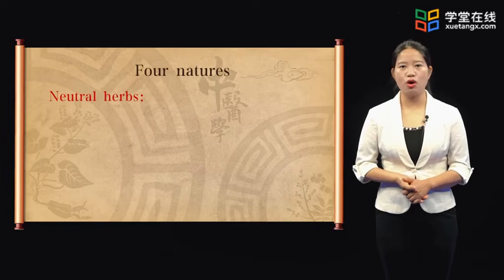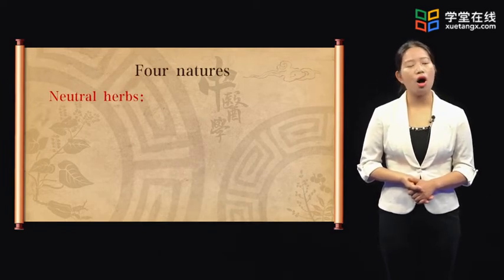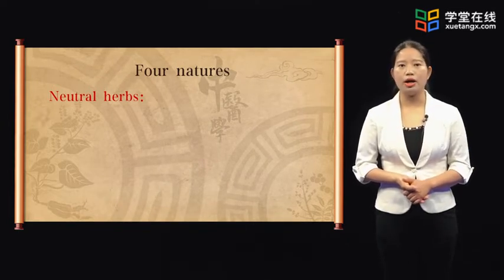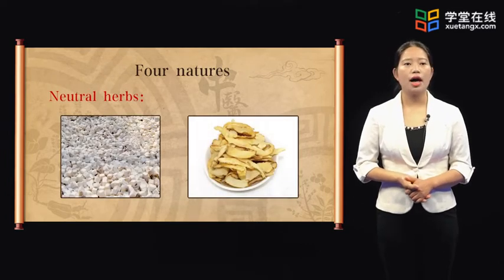In addition, there are also some Chinese medicinal herbs known as neutral ones, whose cold or hot nature is not so remarkable and whose action is relatively mild, such as Fuling and Yuzhu.